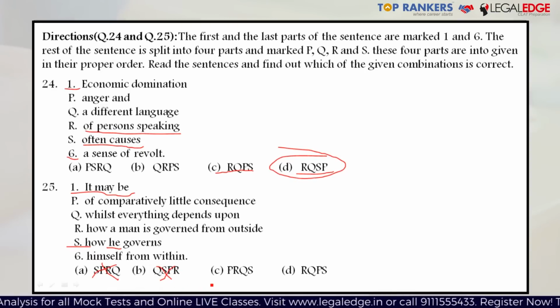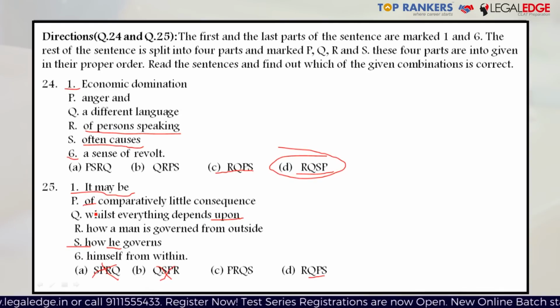So only C and D make sense in this particular case. Now let's check out option D, RQPS. It may be how a man is governed from outside, whilst everything depends upon of comparatively little consequence. Now here QP in option D, there are two prepositions coming one after the other, and this is therefore grammatically incorrect.